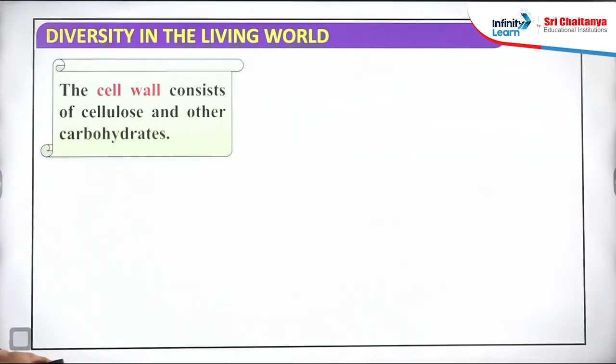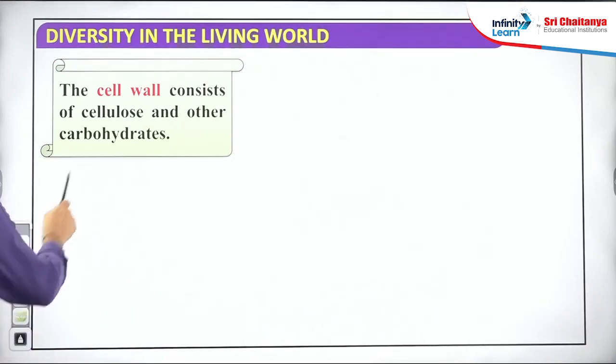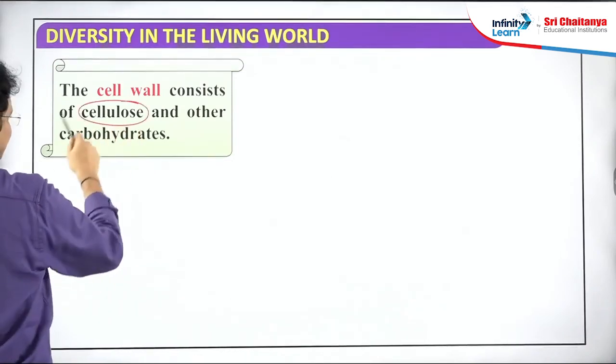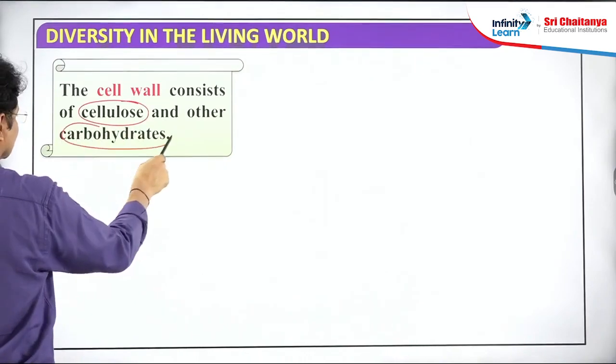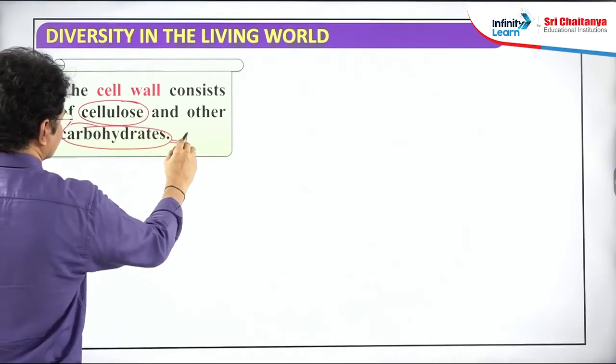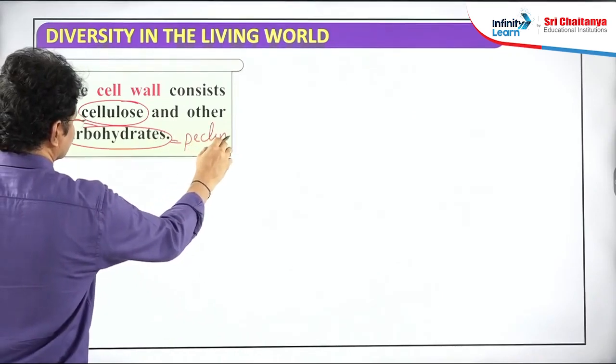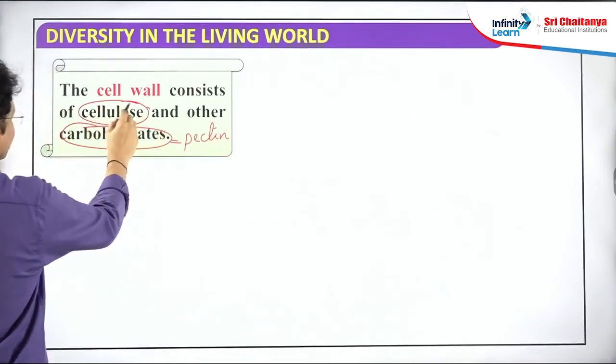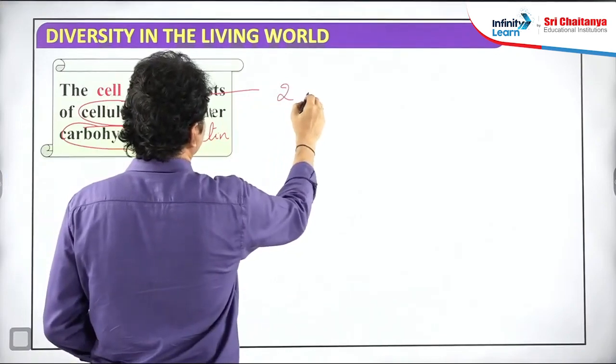Next point, the cell wall structure of algae. It is made up of two types of chemical compounds. One is cellulose, as in higher plants, and the other is polysaccharide, nothing but carbohydrates. An example of this kind of carbohydrate is pectin. In the majority of algae, the cell wall is made up of two layers.